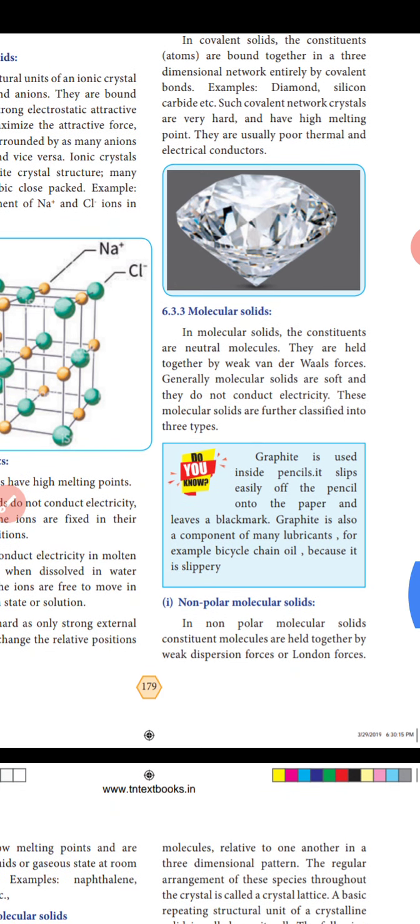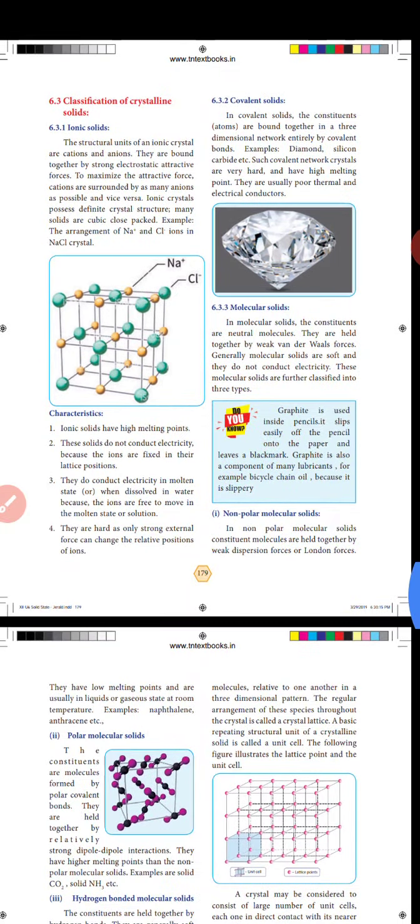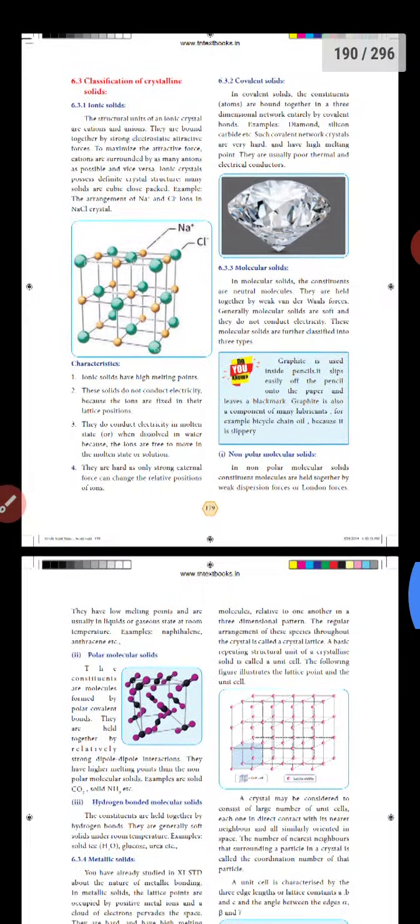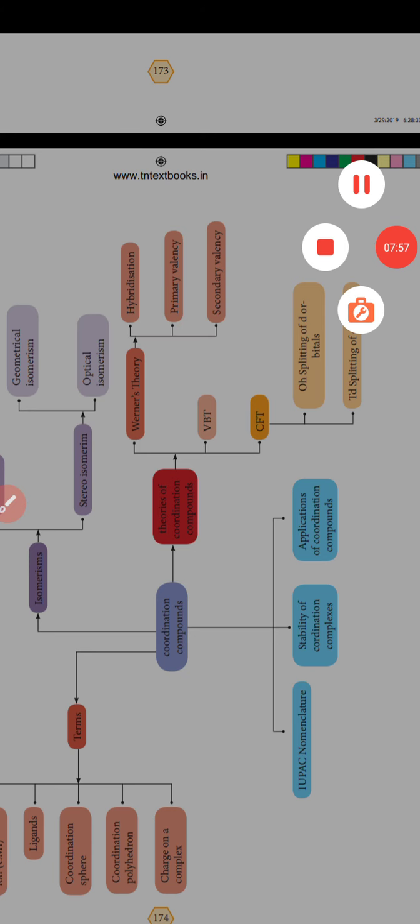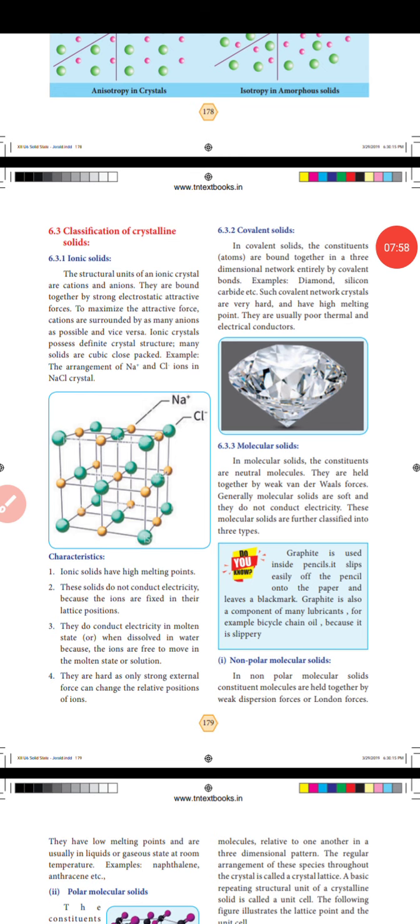Next, we discuss molecular solids. There are three types of molecular solids: non-polar molecular solids, polar molecular solids and hydrogen bonded molecular solids. In molecular solids, the constituents are neutral molecules. They are held together by weak van der Waals forces. Generally, molecular solids are soft and they do not conduct electricity.